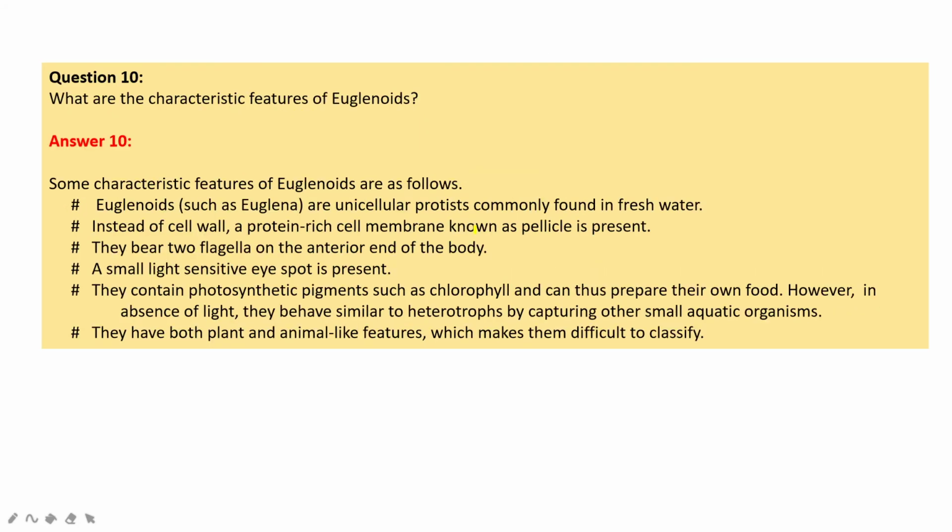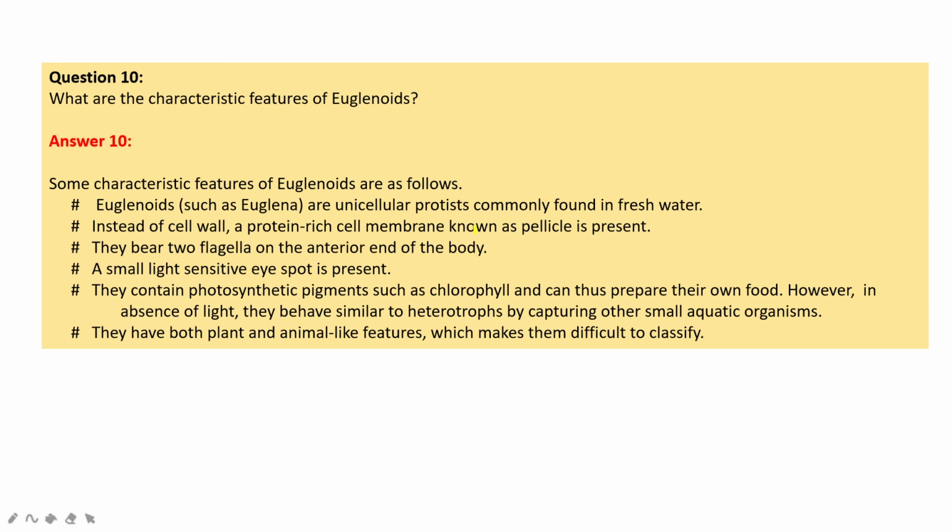So what are the characteristic features of euglenoids? Some characteristic features of euglenoids are as follows. Euglenoids are unicellular protists commonly found in fresh water. Instead of a cell wall, a protein-rich cell membrane known as pellicle is present. They bear two flagella on the anterior end of the body. A small light-sensitive eye spot is present.